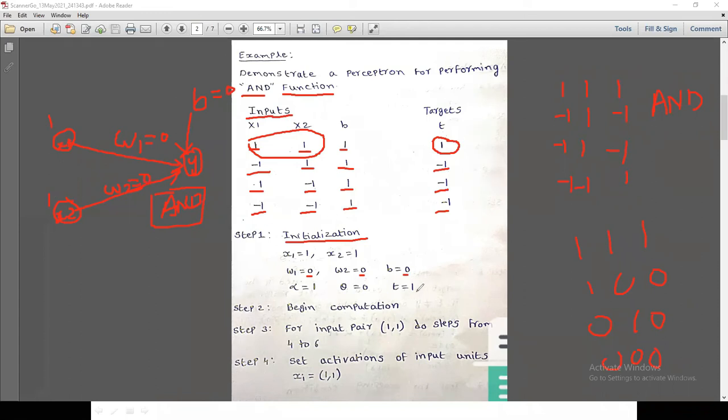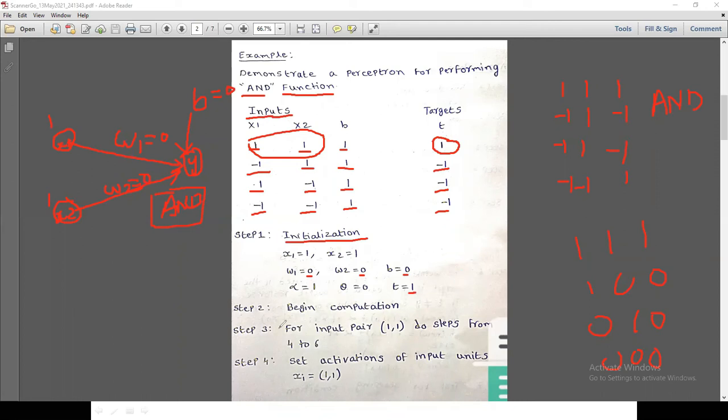What is the t value? The target is 1. Now you are going to find the y-in value, and from this you find the y value. After that we check whether y equals t or not. Okay, we begin the computation.